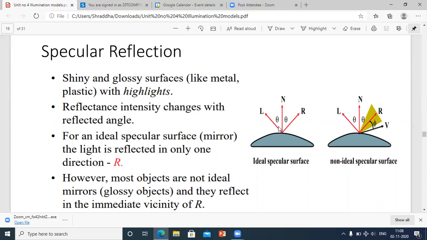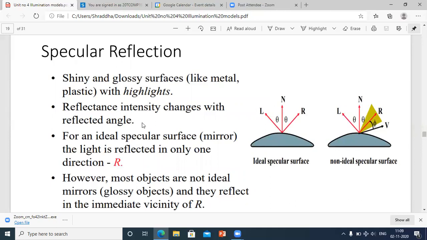See now here, N is normal, R is reflected and L is the light that is reflected. It is also called Lambert. So the first figure is the ideal specular reflection and the second is non-ideal specular reflection, and this theta is nothing but the angle of intensity or the reflected angle.